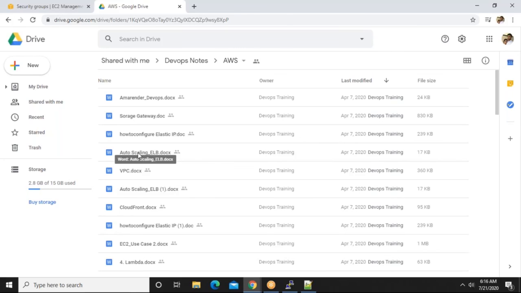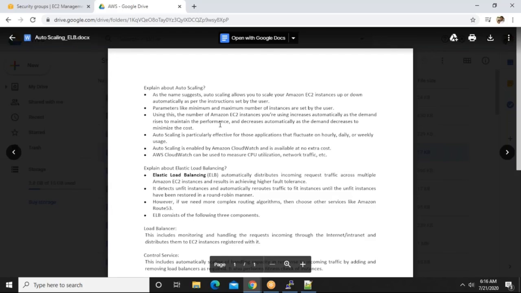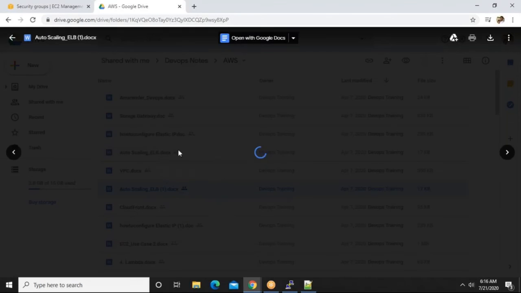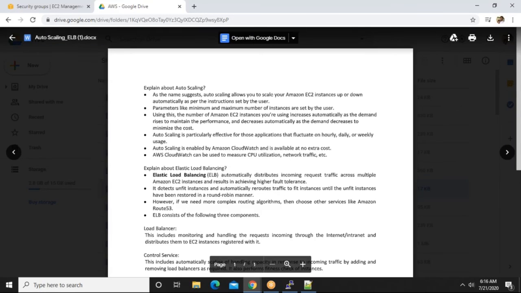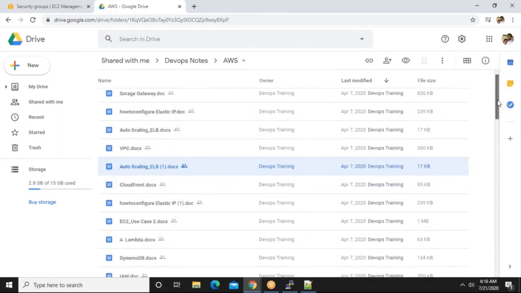So here, auto scaling ELB. Open the document once. Not this one, come back. Go back. One more document. Same. Yeah, open that one. No, not this one also. Come down.